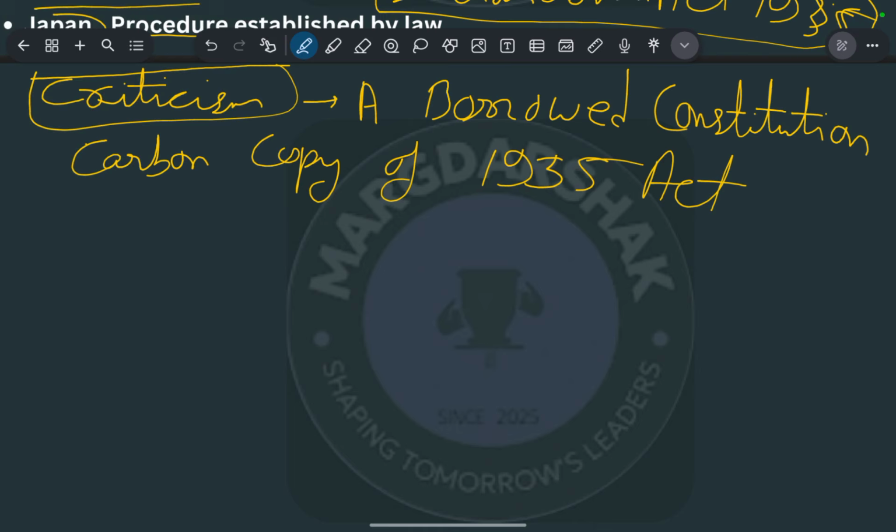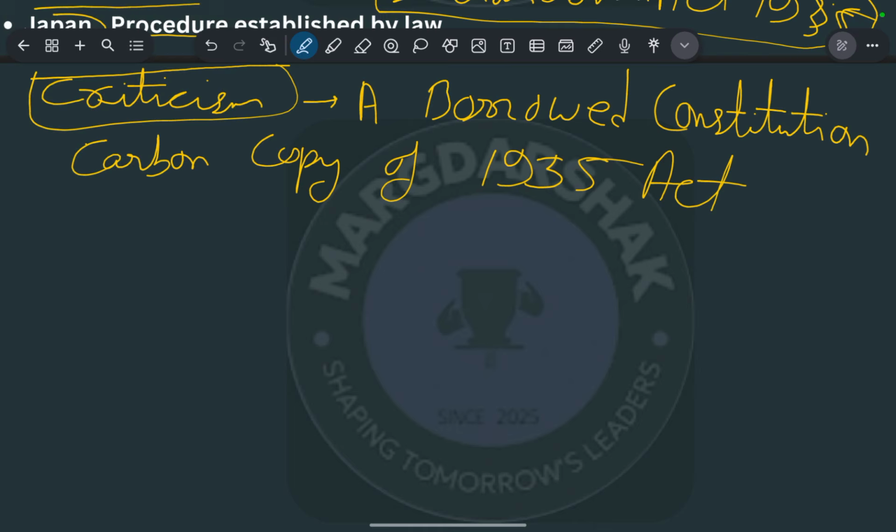So that is why we have taken the 1935 Act as a base for our constitution. Okay, so one of the things that the constitution makers rightly said is that there is nothing productive in reinventing the wheel.